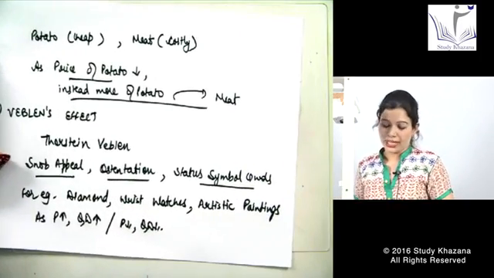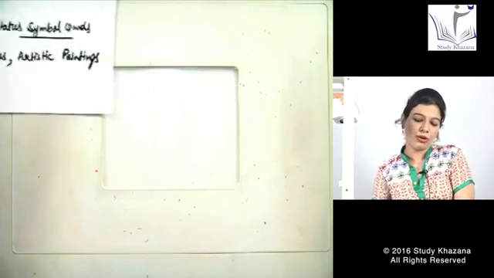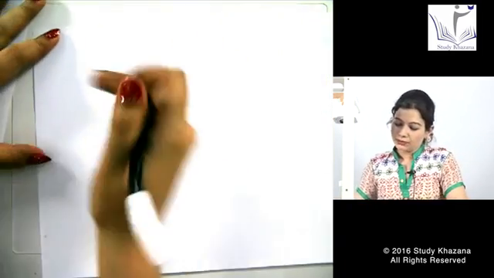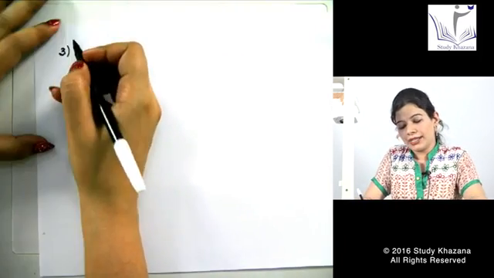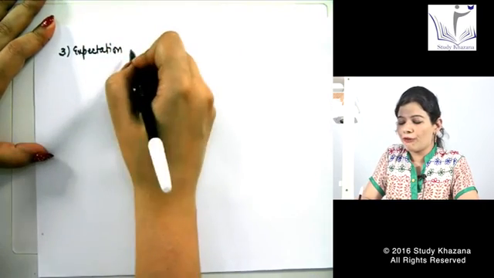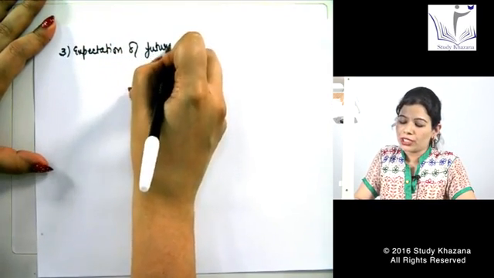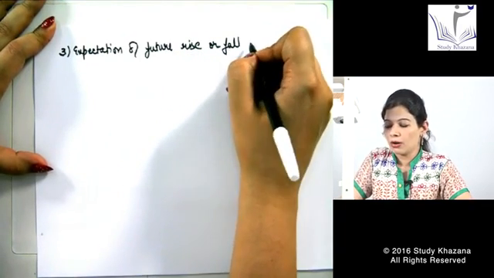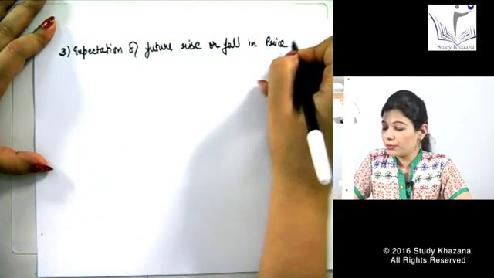So this was our second point of exceptions to the law of demand. Next we are coming to the third point. The third point is expectation of future rise or fall in the price of the product.